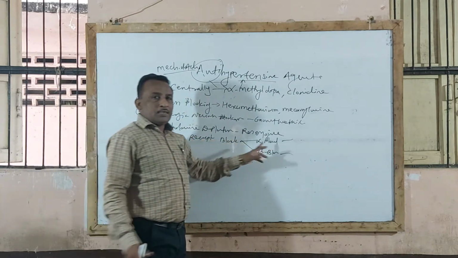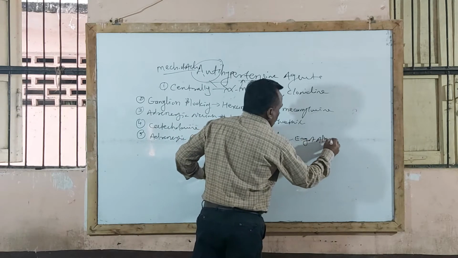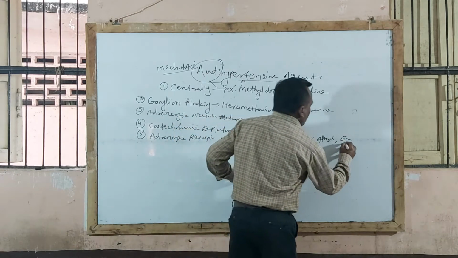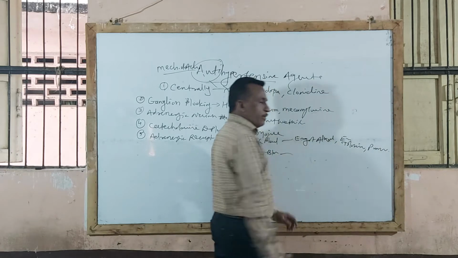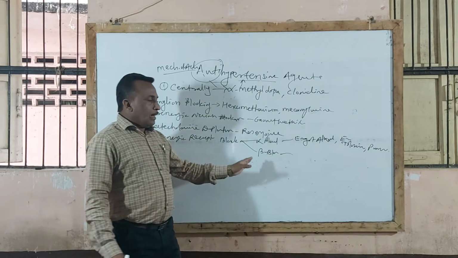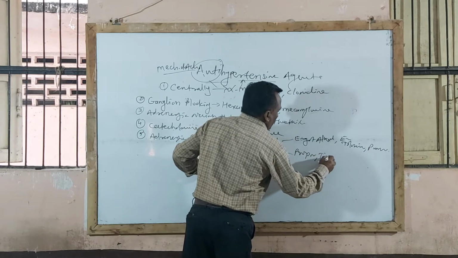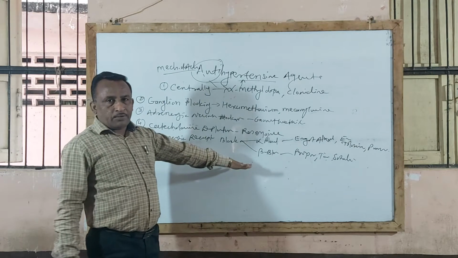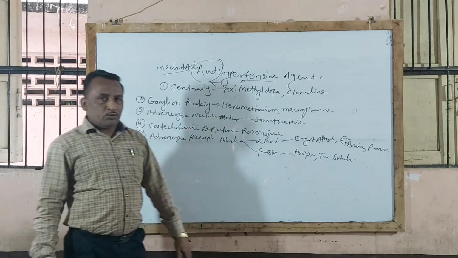Alpha blockers examples are ergot alkaloids like ergotamine, ergotoxine. Another examples are tolazoline and prazosin. These are the alpha blocking agents. Then beta blockers, examples: propranolol, timolol, sotalol. All these drugs belong to beta blocking activity. By blocking the beta receptor, these drugs are used as antihypertensive agents.